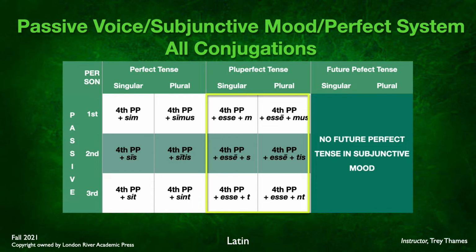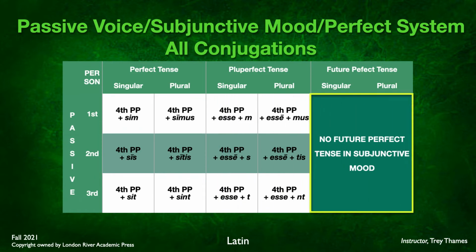Esse, this is, again, pluperfect is going to want to lean towards using, just like the imperfect, the infinitive. Here we're going to use the infinitive esse, the to be verb, plus again our endings, m, s, t, mus, tis, nt. And again, of course, no passive, no future perfect in the passive voice. So let's see what all this looks like in practice.